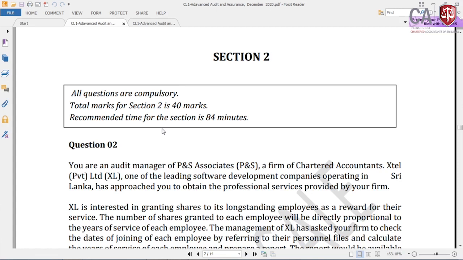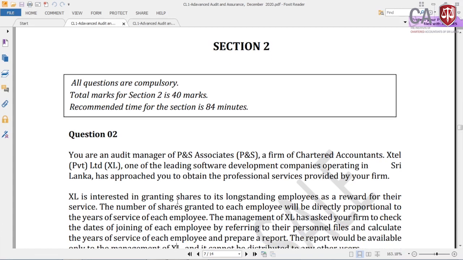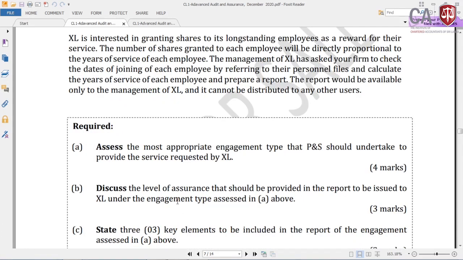Excel Private Limited, one of your leading software development companies operating in Sri Lanka, has approached you to obtain a professional service provided by your firm. Excel is interested in granting shares to its long outstanding employees as a reward for their service. The number of shares granted to each employee will be directly proportional to the years of service of each employee. The management of Excel has asked your firm to check the dates of joining of each employee by referring to their